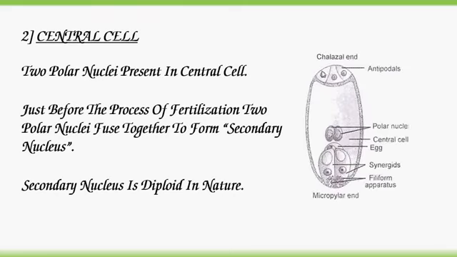Let's see the diagram. So now this is the large central cell, consisting of two polar nuclei. Each polar nucleus is in haploid 1n condition. Now these two haploid polar nuclei fuse just before the process of fertilization. As a result, it forms the diploid secondary nucleus.